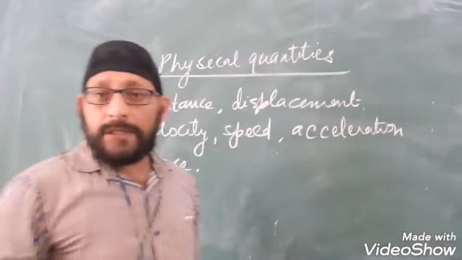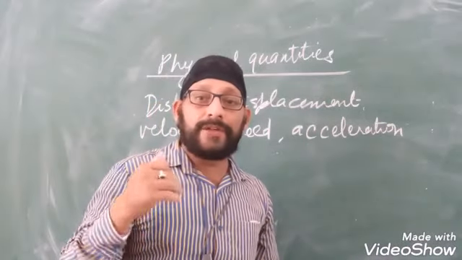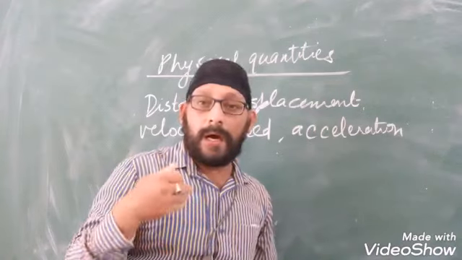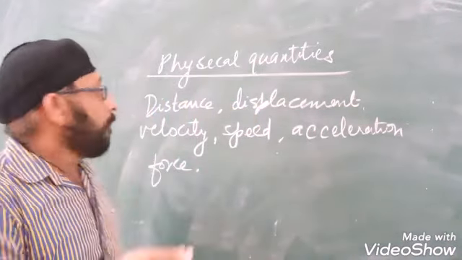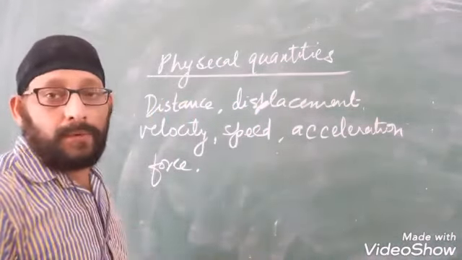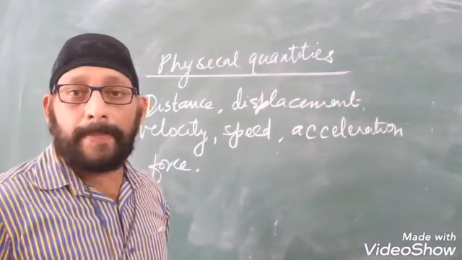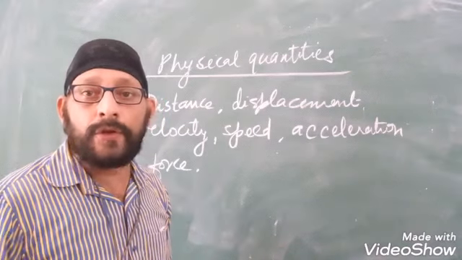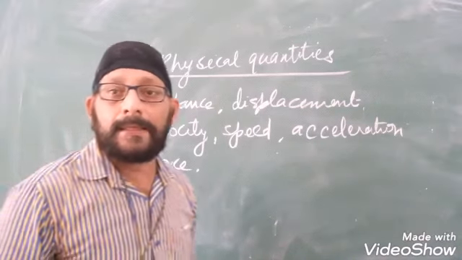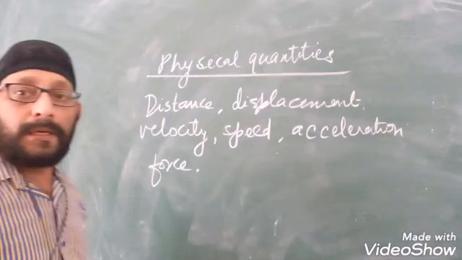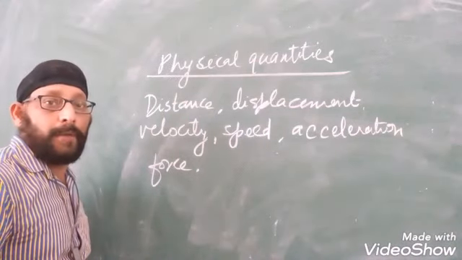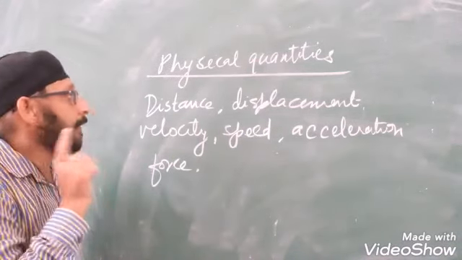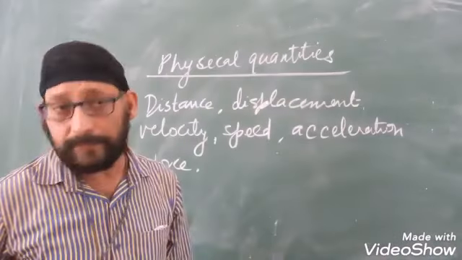So we can see that all these quantities are the quantities that can be measured by using some method or the other. So we can define physical quantities as the quantities which we can measure by employing some method or the other, and using which we express mathematically the laws and principles governing physical phenomena. This is the definition of physical quantities.